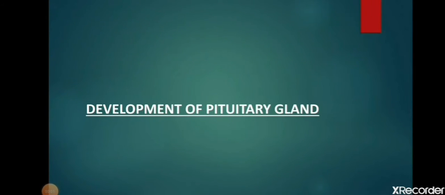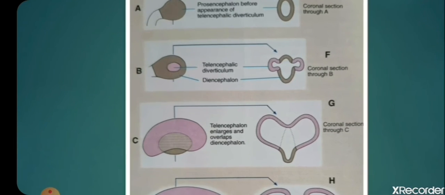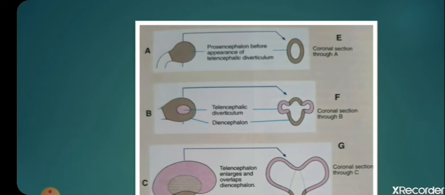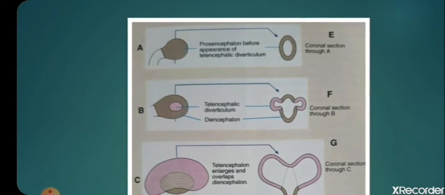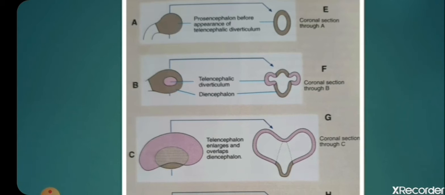Development of the pituitary gland. So this is the prosencephalon and it is a hollow cranial most end of the neural canal, and the telencephalon appears as a small diverticulum on either side of the diencephalon. The left side picture shows the lateral view, the right side picture shows the coronal section.